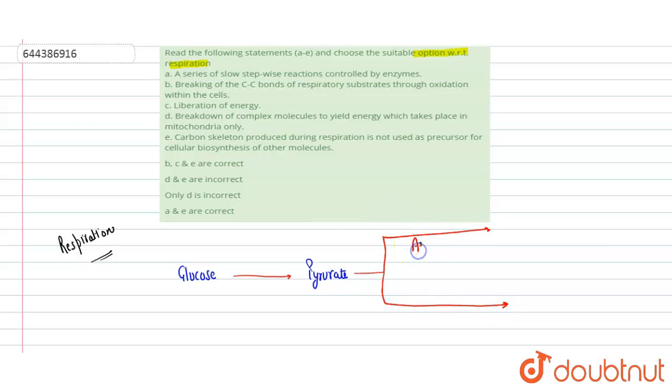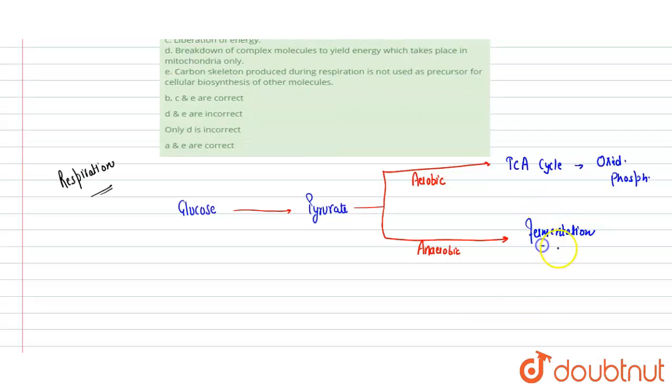If it is aerobic respiration, it means there is oxygen present, and the second condition is anaerobic. In aerobic respiration, it would enter into the Krebs cycle or TCA cycle via acetyl CoA, and then oxidative phosphorylation occurs. If there is no oxygen, then it will undergo fermentation. Fermentation could be in two ways. One is lactic acid fermentation and the other is ethanol fermentation. This is the fate of aerobic and anaerobic respiration.